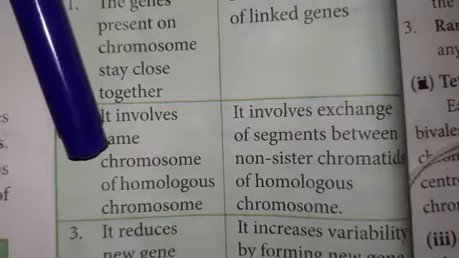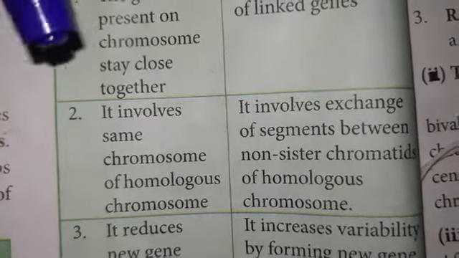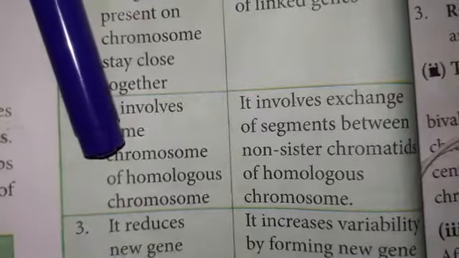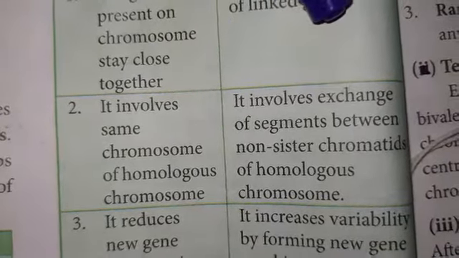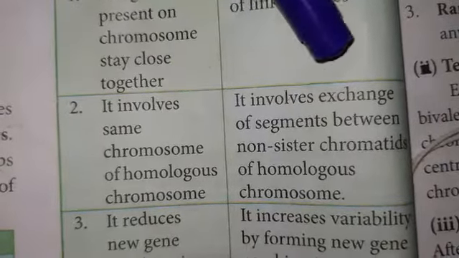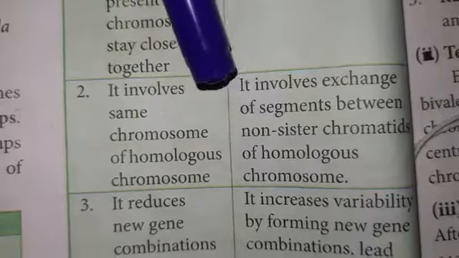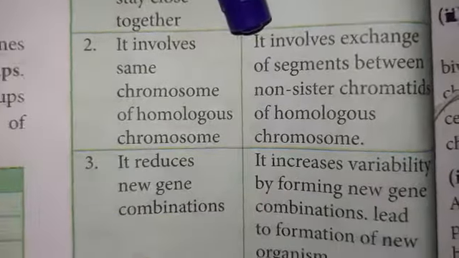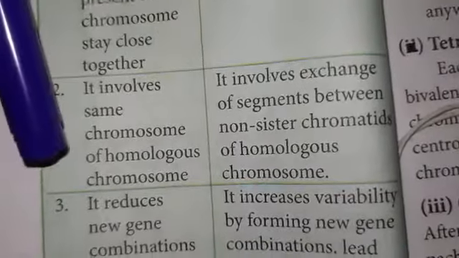Linkage involves the same chromosomes of homologous chromosomes. Crossing over involves exchange of segments between non-sister homologous chromosomes. Here the new combination of characters is obtained by the mixing of non-sister homologous chromosomes.